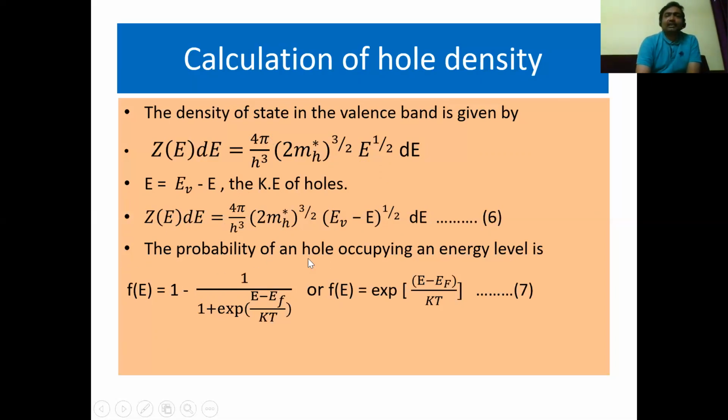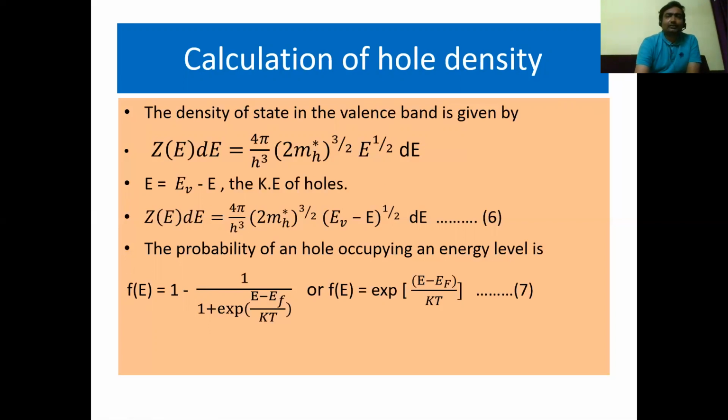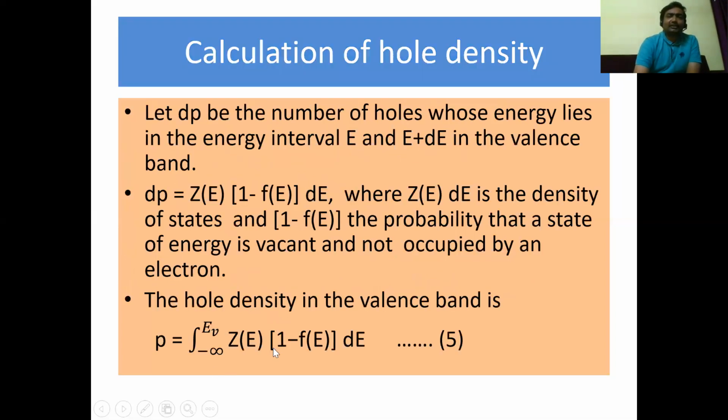So the probability of a hole occupying an energy level is 1 minus f(E), that equals 1 minus 1 by 1 plus exponential of (E minus EF) by kT. By rearranging this equation, we get 1 minus f(E) equal to exponential of (E minus EF) by kT. So we have the 1 minus f(E) value and the Z(E) dE value, and we substitute these values in this equation.